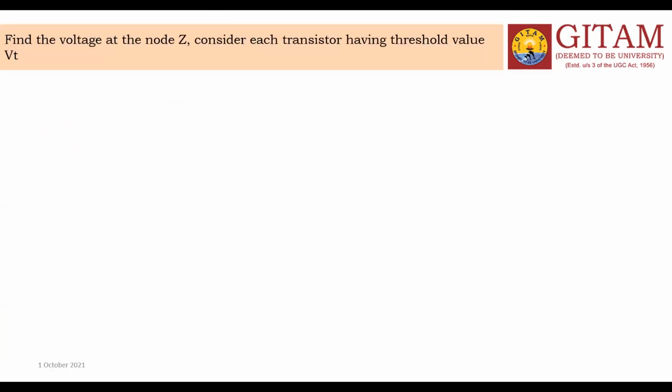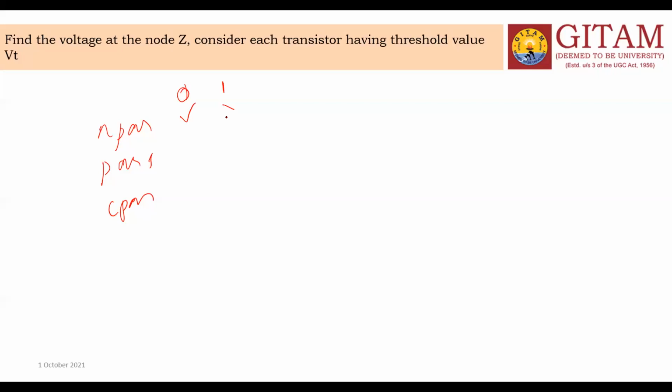Now next, before that I need to summarize NPASS, PPASS, and CPASS. What are the advantages? NPASS logic will provide strong 0 but weak 1.